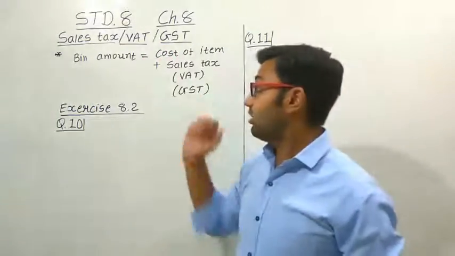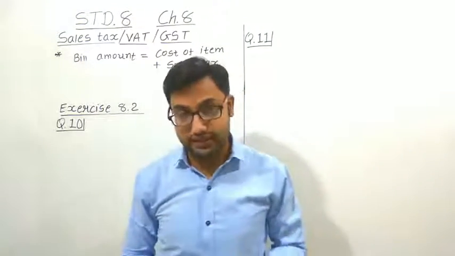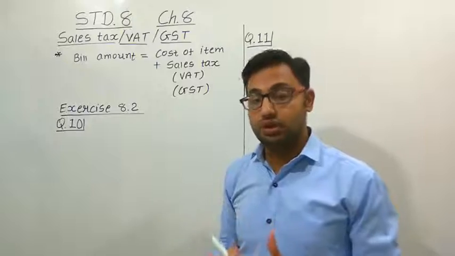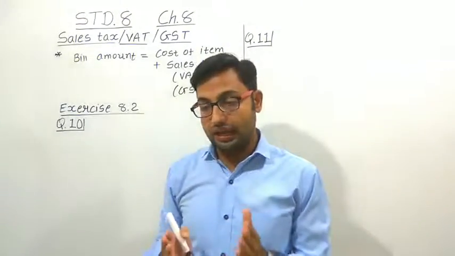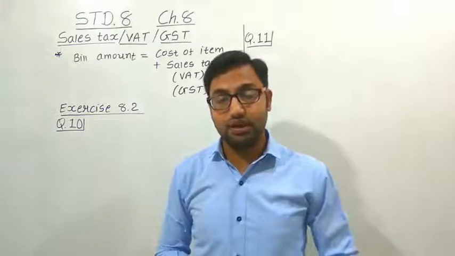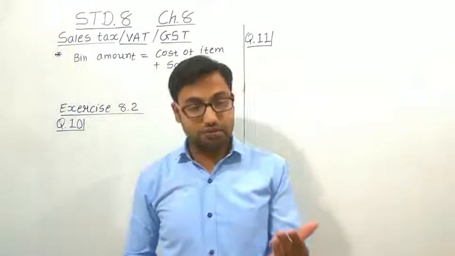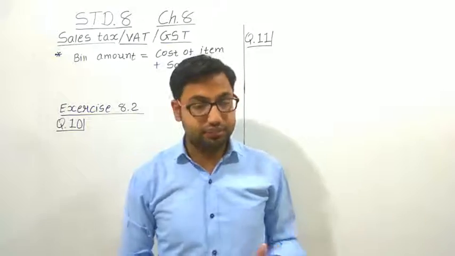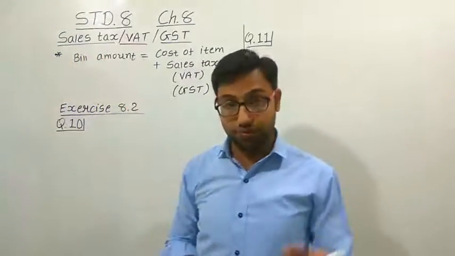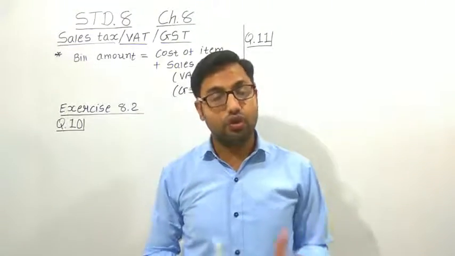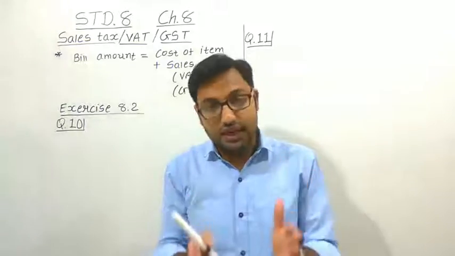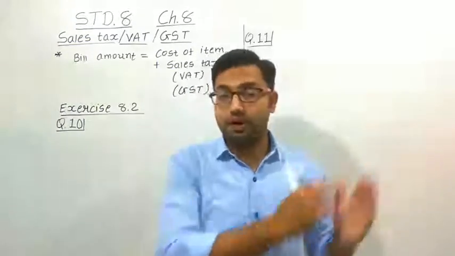So what is the tax? First question is, what is the tax? Tax is an amount that we have to pay to the government, but not directly. Whenever we purchase some items from the market, the shopkeeper collects this tax from the customer, and whatever amount he has collected from all the customers, he has to pay to the government.